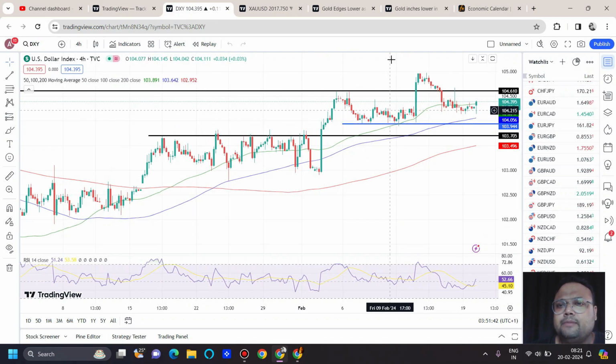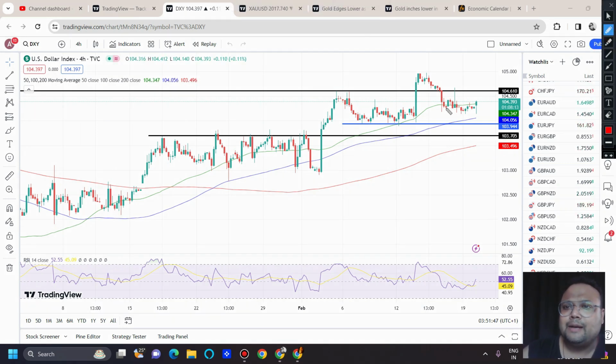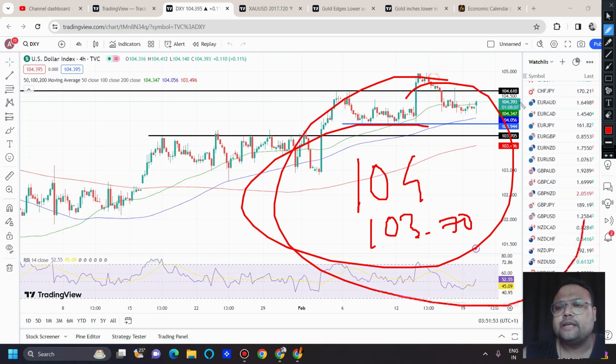So on DXY, nothing much to discuss. Overall the structure is positive. We can expect the market will be heading up, and if the market falls, the levels are still the same. 104 will be the first support and 103.70 will be the second support. Today we don't have any news, so more or less you can expect the technicals will be dominating the market.